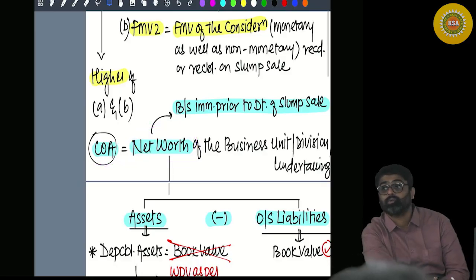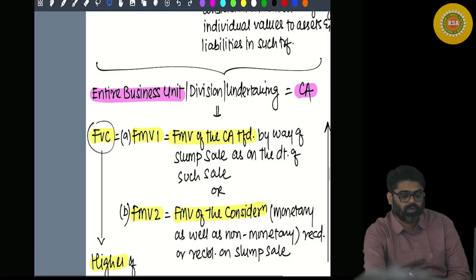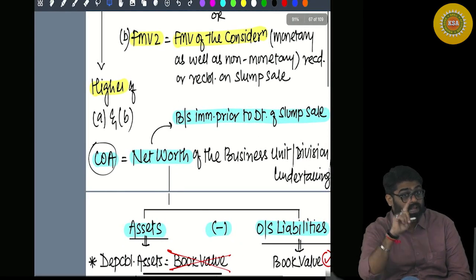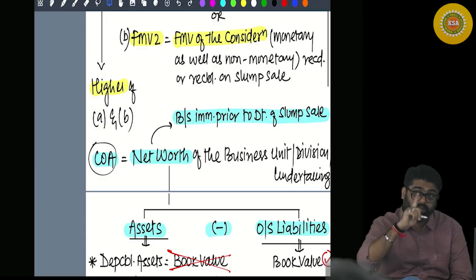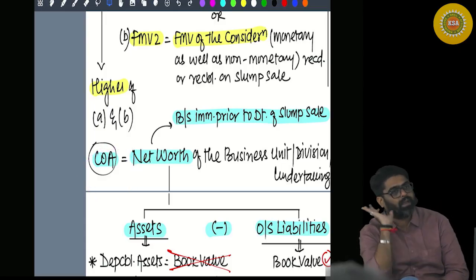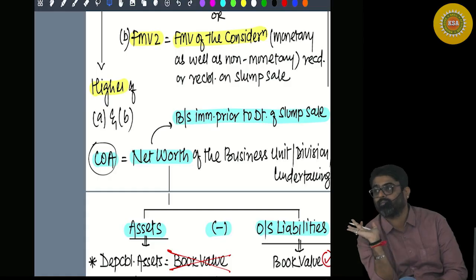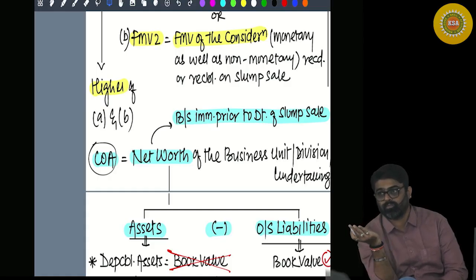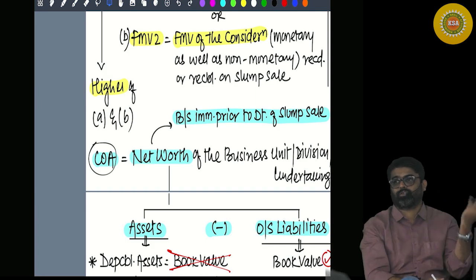Understood? Did you get the full value of consideration, minus transfer expense? You got net consideration minus cost, and now you will get capital gain. But wait, the nature of gain will be short term if the asset is short term.